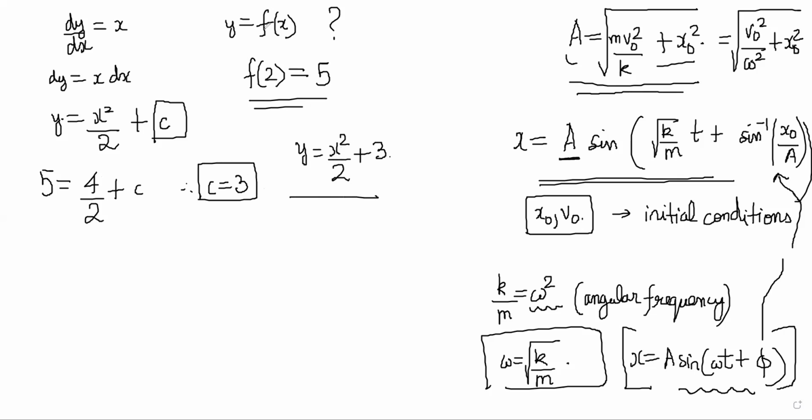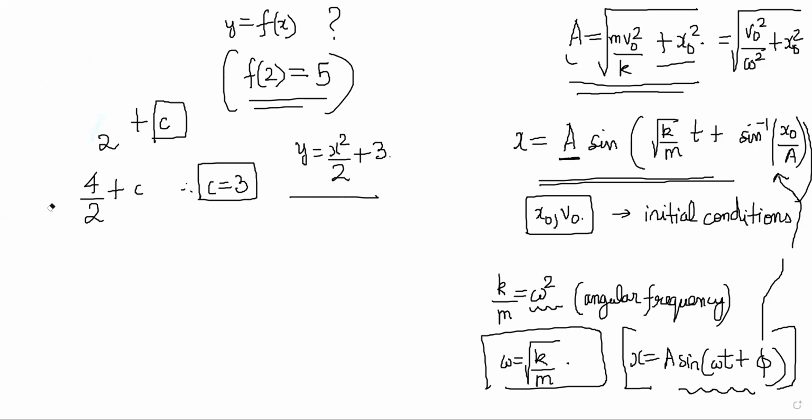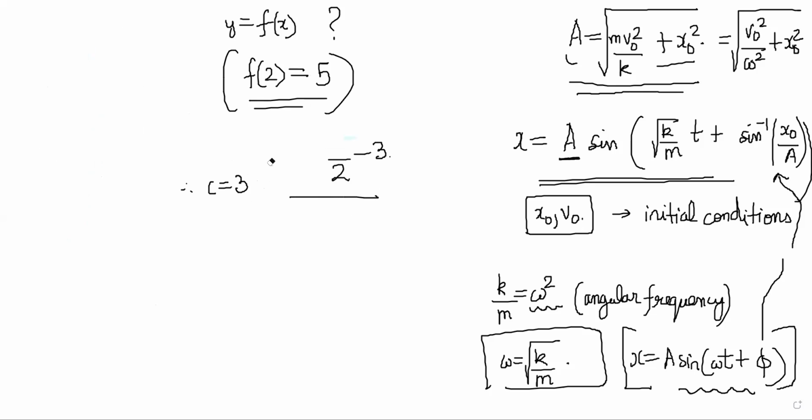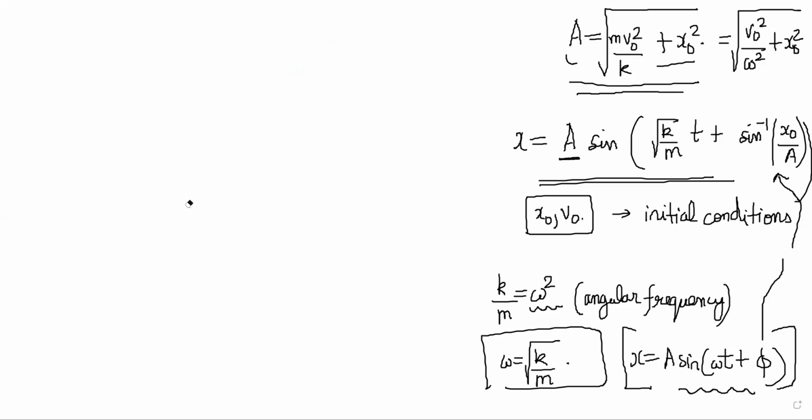So basically, one initial condition is required to solve any typical differential equation where there is one integration that you did. You did one integration, so one initial condition was needed. However, if you remember in the derivation, we did two integrations here. We started off with a is equal to minus k by m x.